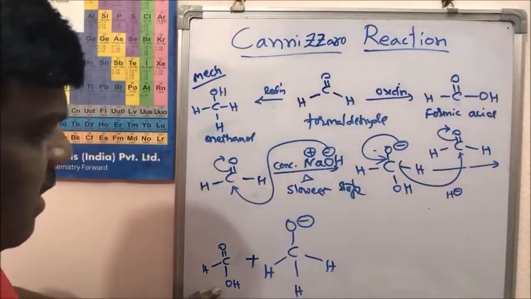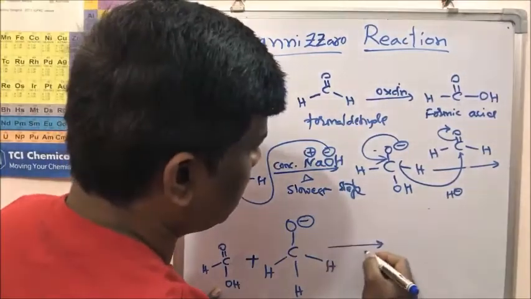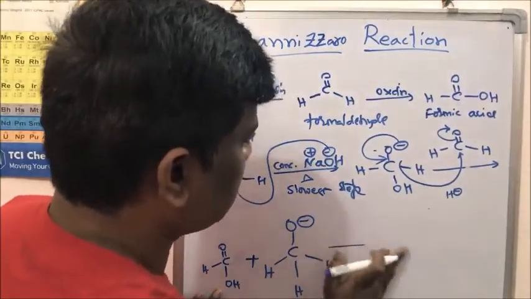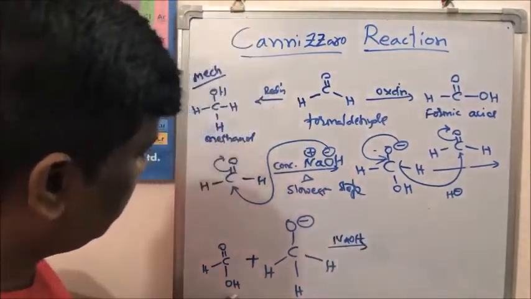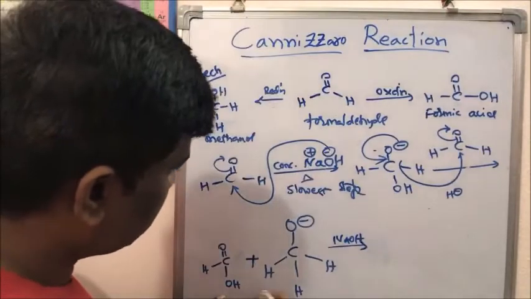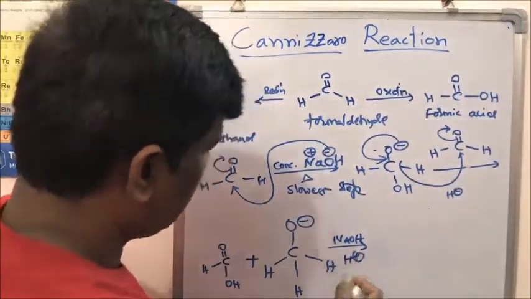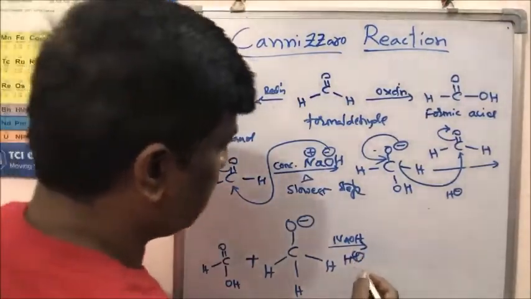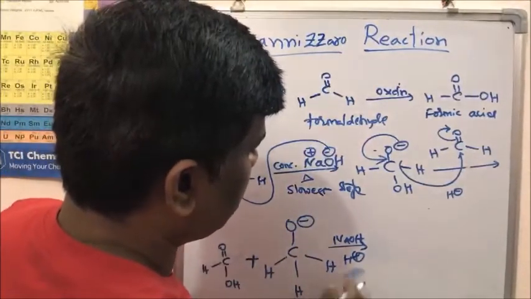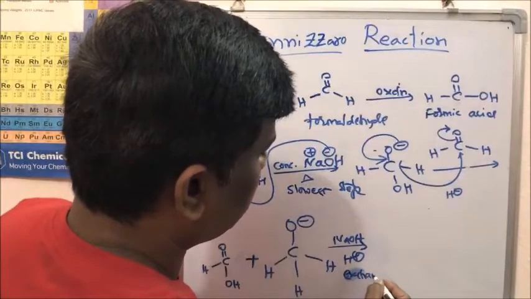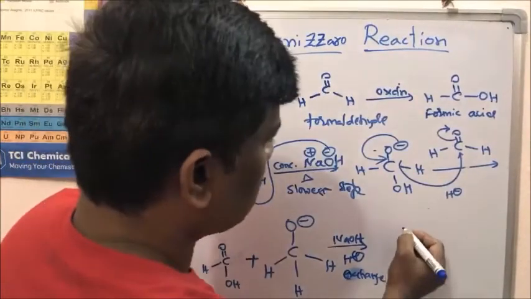Since it is an acid and it is in a base reaction mixture with NaOH there, this becomes a salt and it easily gives H plus ions. Proton exchange will take place to give the compounds.